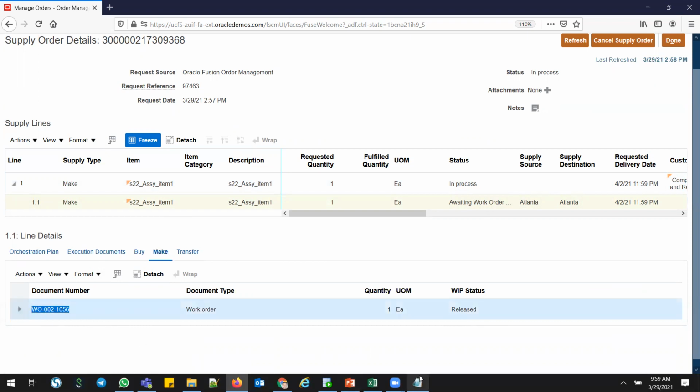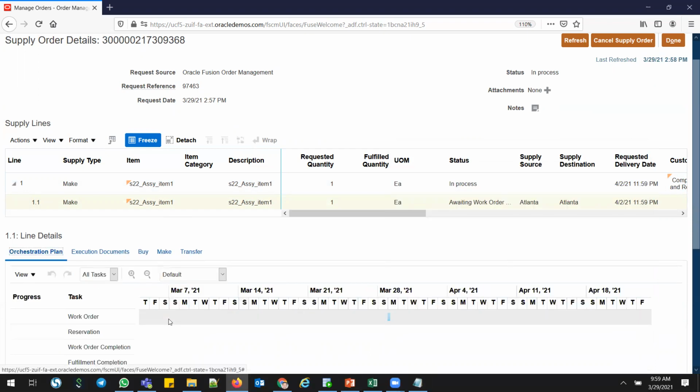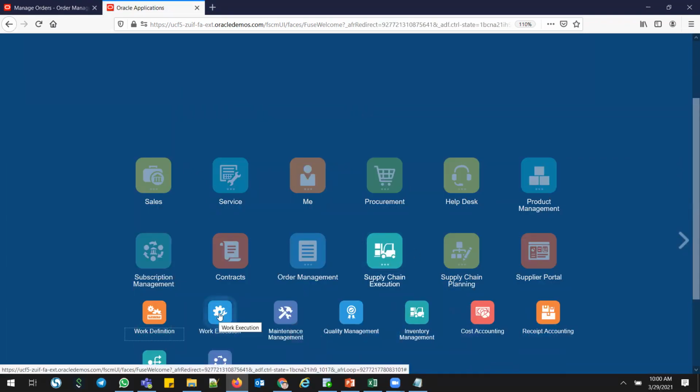Take this work order number. I'll keep it in my notepad for our reference. And orchestration plan. You can see that's the work order just created. Refresh. The work order gets created, and we'll go for reservation and work order completion. If you complete the work order, it will go for work order reservation also. It will trigger quickly in a couple of minutes. In the meantime, we'll go and see the work order details. Duplicate, and go to supply chain execution, work order execution.